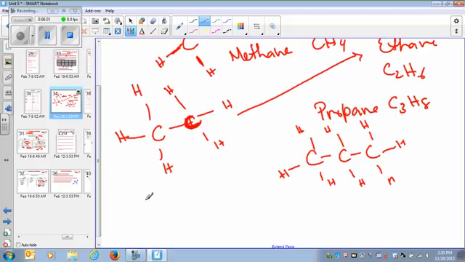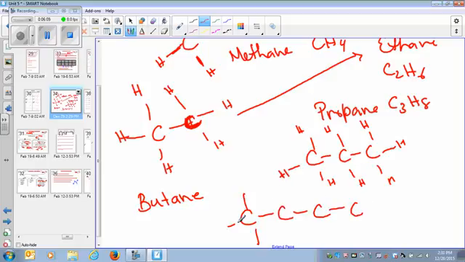All you're doing is, like for butane, butane means 4 carbon atoms. So 1, 2, 3, 4 carbon atoms. And then just make sure that every carbon atom has 4 bonds around it. And all of those are going to be hydrogen. So that is butane. So you don't have to memorize it. That is the beauty of organic chemistry, that you don't have to memorize it.